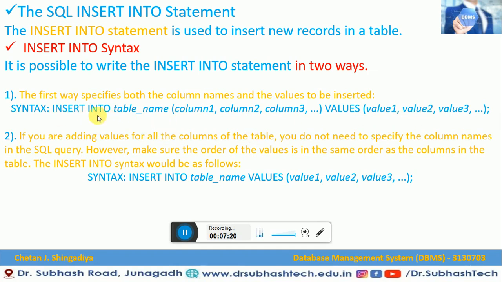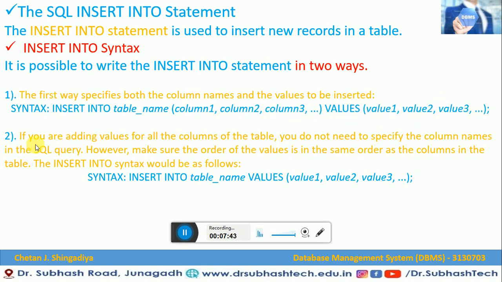Let me explain once again what that syntax is. INSERT INTO is a statement. Then we have to write the table name. Then the columns, whatever columns we have defined in the table. That is column1, column2, column3 and so on, and the value of that particular column. For example, column1 is ID, so here we have to write the ID value and so on. This is how this syntax will work.